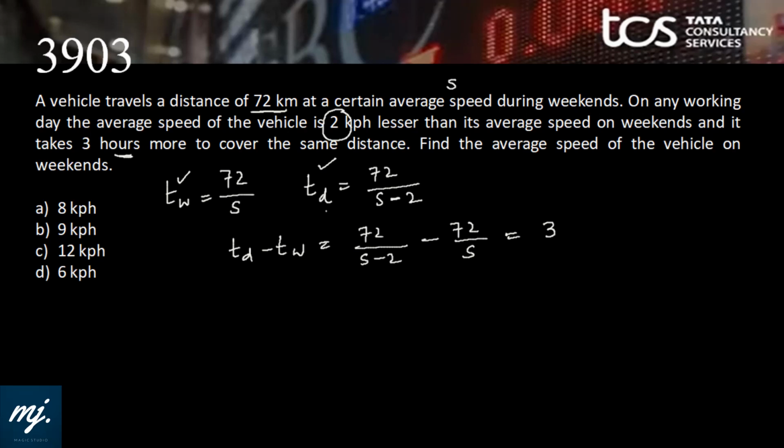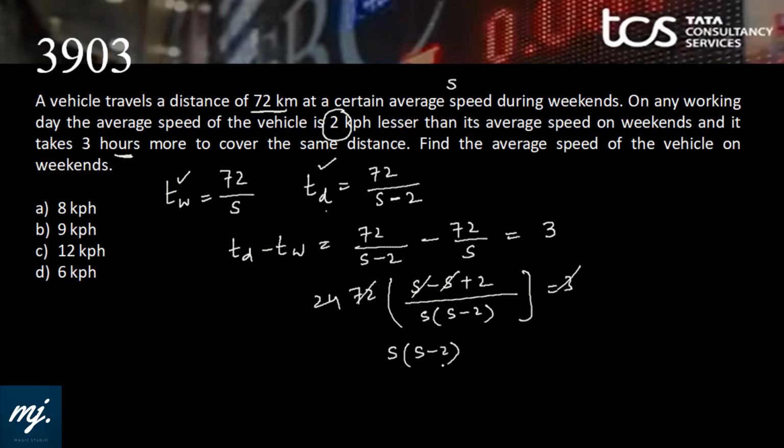Find the average speed of the vehicle. We can solve this equation and find the value of S. 72 common, S minus S plus 2 upon S into S minus 2 is 3. So 3 will go 24 times, S has gone. That means S into S minus 2 is 48. And as we can see, that is 8 into 6.